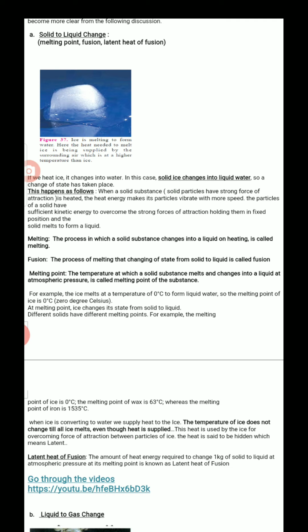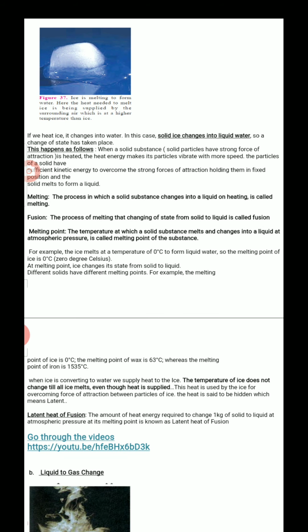For example, ice melts at 0 degrees Celsius. It converts to liquid. So the melting point of ice is 0 degrees. At the melting point, ice changes from solid to liquid. Remember, at 0 degrees, we can see the solid state as well as the liquid state of ice. Both will exist.